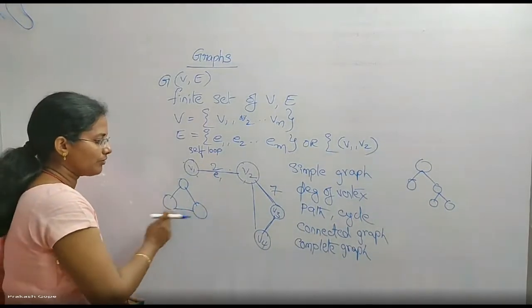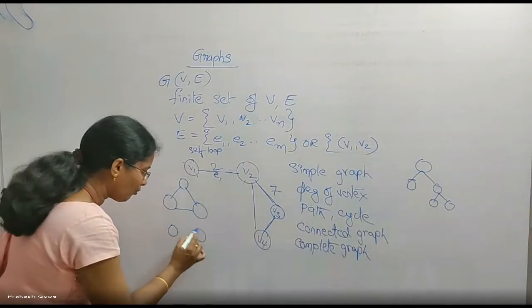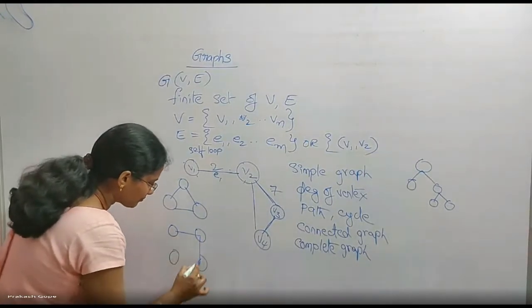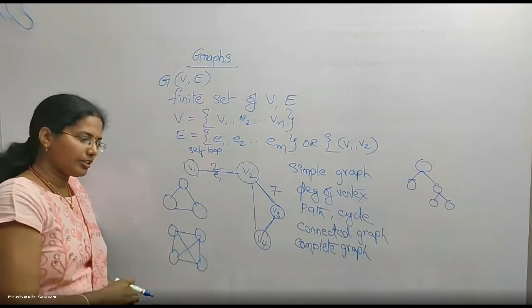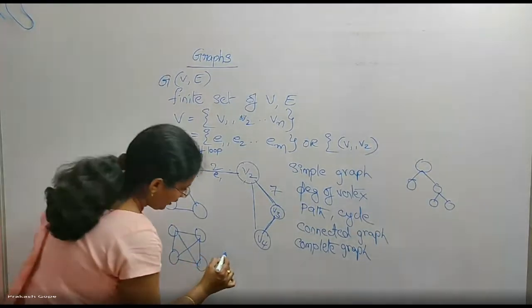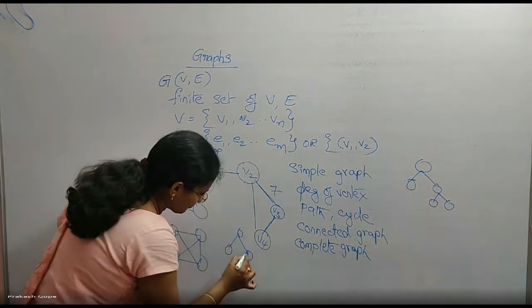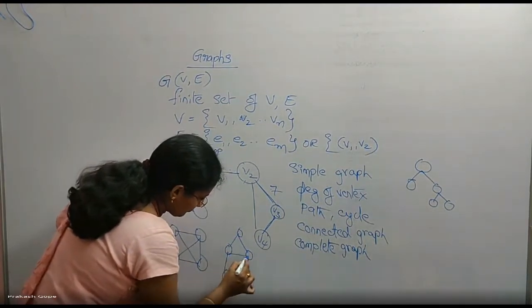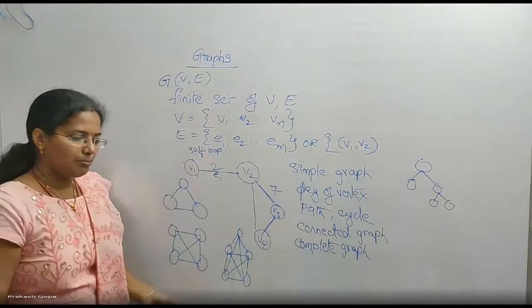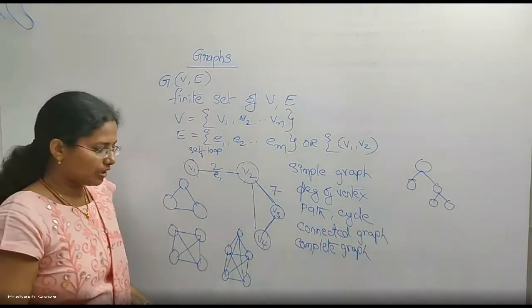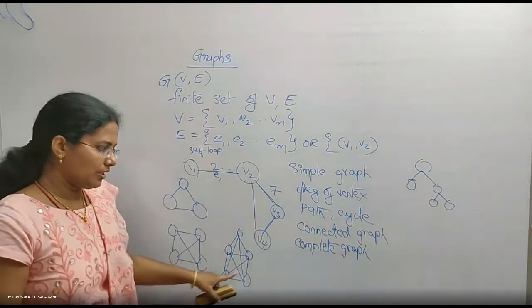If I have 4, this is a complete graph with 4 vertices. If I have 5, complete graph with 5 vertices.